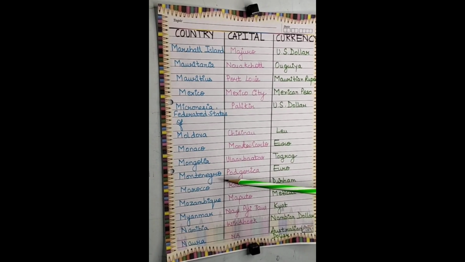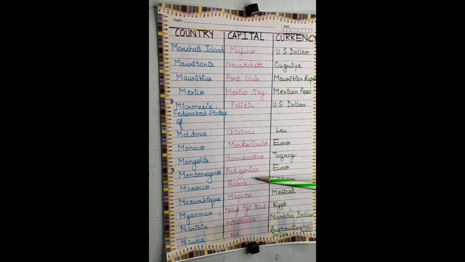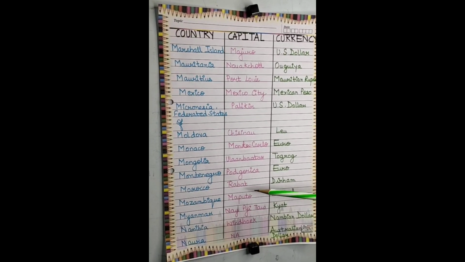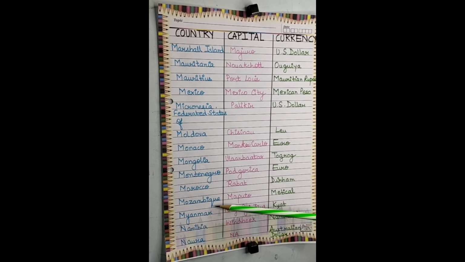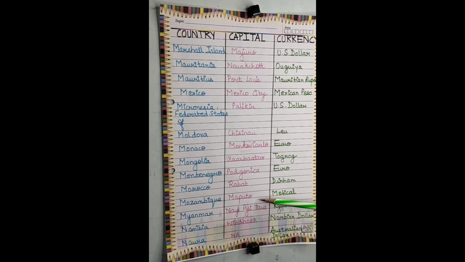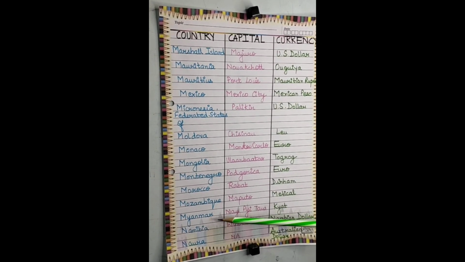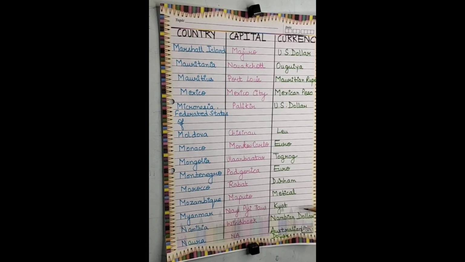Next is Montenegro. The capital is Podgorica and the currency is euro. Next is Morocco. The capital is Rabat and the currency is dirham. Next is Mozambique. The capital is Maputo and the currency is metical. Next is Myanmar. The capital is Nay Pyi Taw and the currency is Kyat.